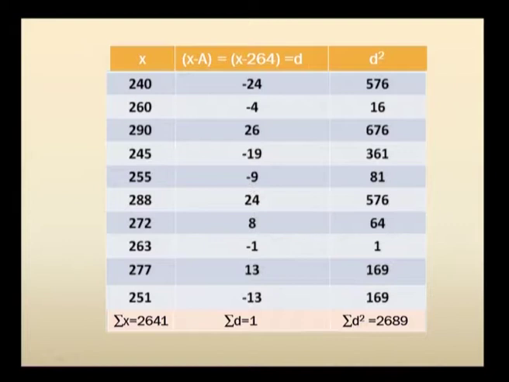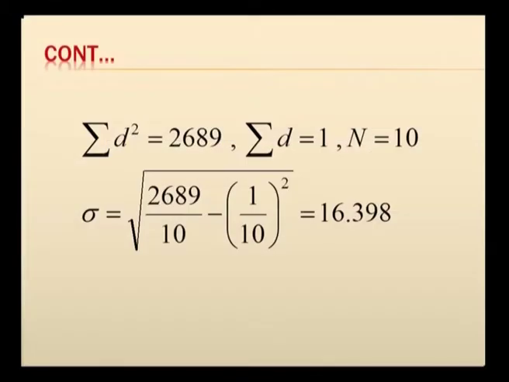So, if you add all these values, your sigma d is going to be 1. Here you have to add all the positive values and subtract the negative summation, hence we get sigma d to be 1. Then you square each of these d values, you get the third column, that is d square. So, 24 square is 576, 4 square is 16 and 26 square is 676, etc. You can go up to 13 square, which is 169, and if you take the summation, sigma d square will be 2689. Now, you substitute this in the given series.